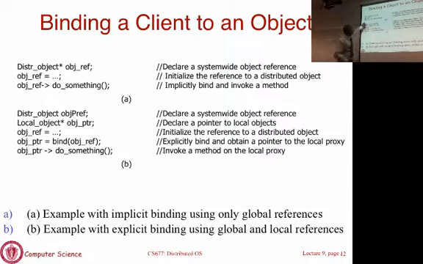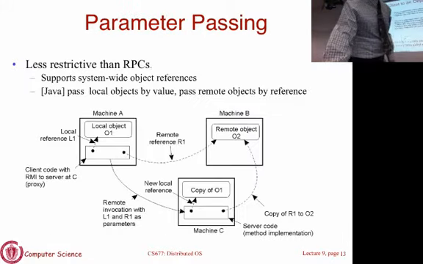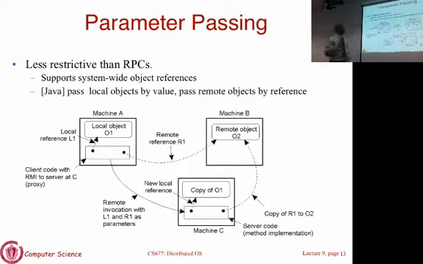So here you are essentially calling a method of the object, and then the runtime system will figure out, I need to find where this object is. It will call the naming service, it will do all of the things for you. That's the only difference in some sense: whether you have a bind call in your code before you call the first remote method, or you just call the remote method and don't even make the bind call. The system takes care of it. Which one you use depends on what language you're using and what the language requires you to do, whether you have to explicitly bind to a server or the binding will be implicit the first time you call a remote method. Now let's talk about this notion of parameter passing.